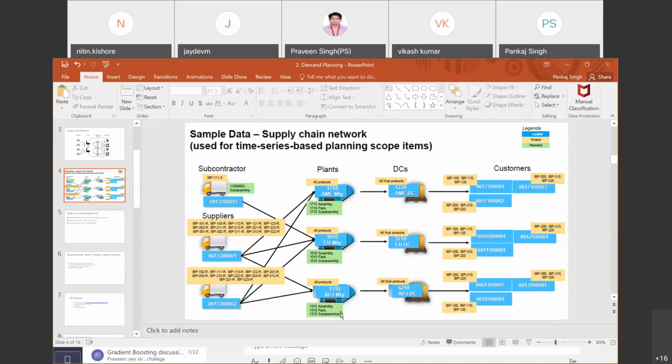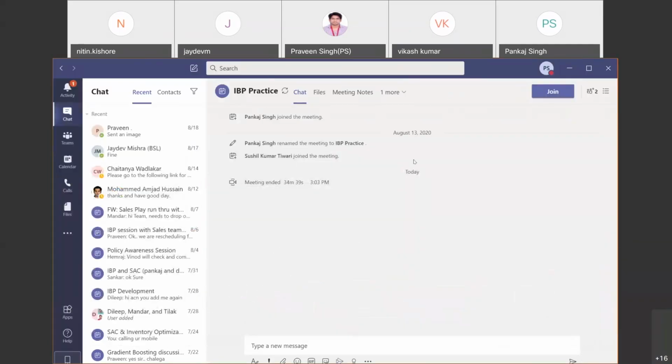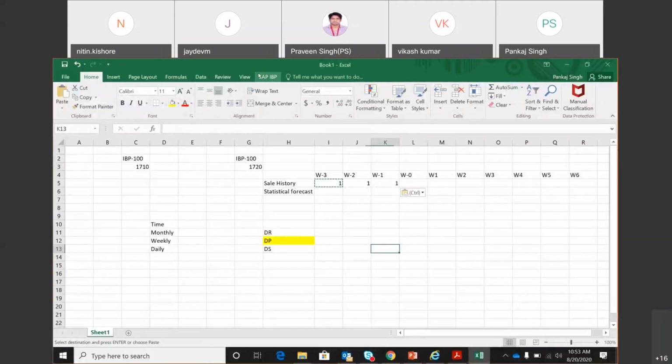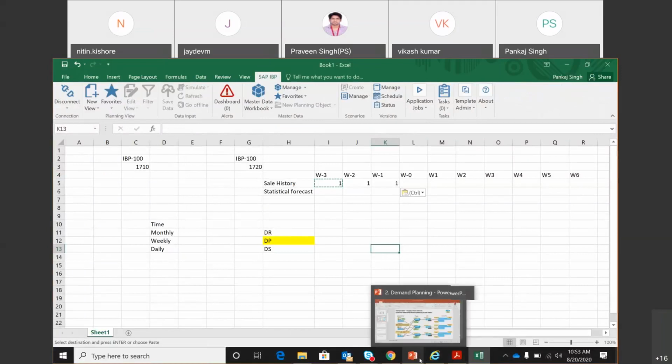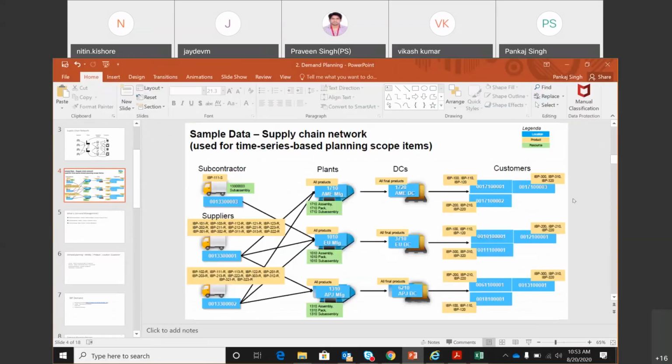Hence, if I go back to our Excel. Pankaj, I have one doubt here. What I am transferring to another unit is also a kind of sale for me, because it is generating revenue for me. I am transferring something I have produced in my plant to another plant.